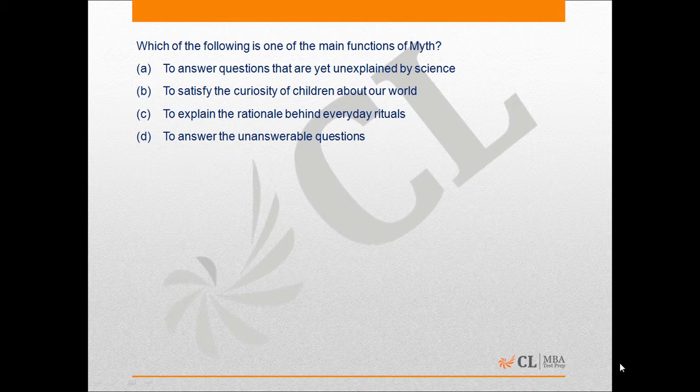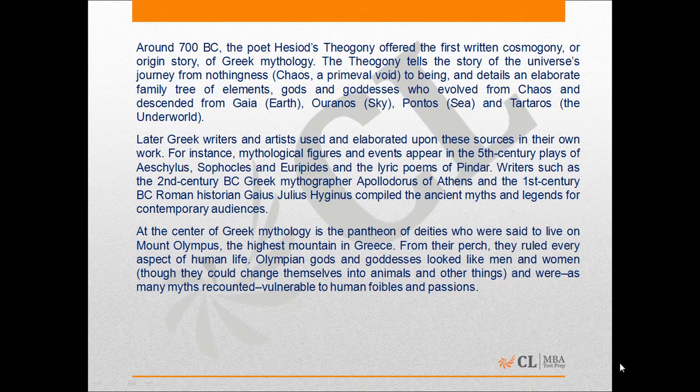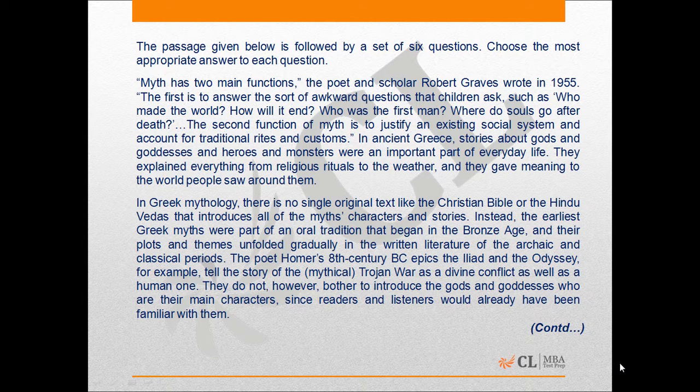Which of the following is one of the main functions of myth? Let us refer to the first 3 lines of the first paragraph. Myth has 2 main functions. The poet and scholar Robert Graves wrote in 1955. The first is to answer the sort of awkward questions that children ask, such as who made the world, how will it end, who was the first man, where do souls go after death. The second function of myth is to justify an existing social system and account for traditional rites and customs.